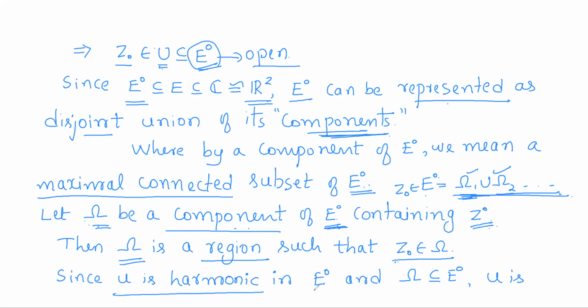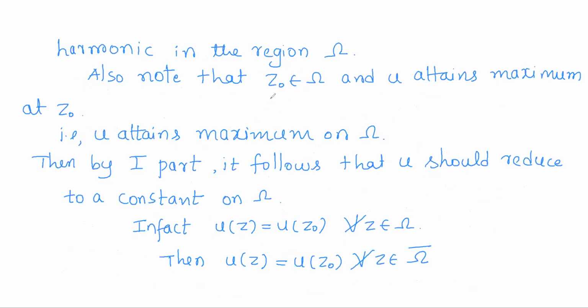Now given U is harmonic in E0, it will be harmonic in omega as omega is contained in E0. Also note that Z0 is a point of omega at which U attains the maximum. So U attains maximum on omega, because for all points in omega, U of Z0 is the maximum, which is in omega itself.